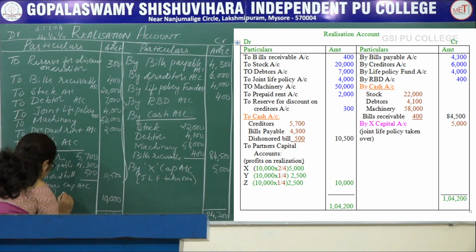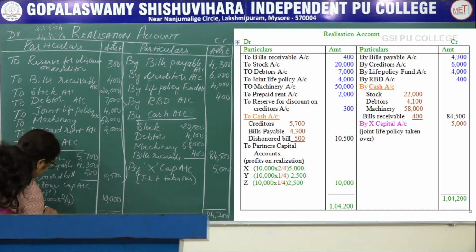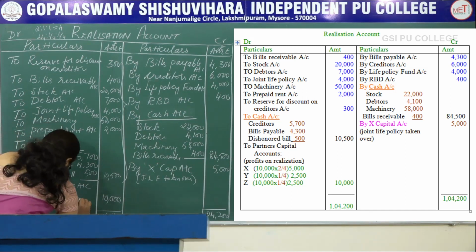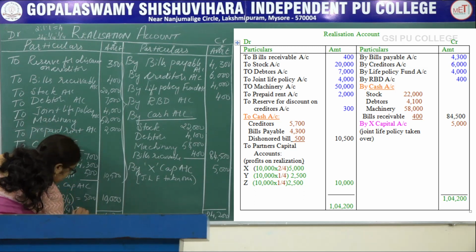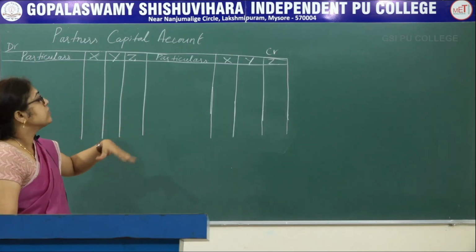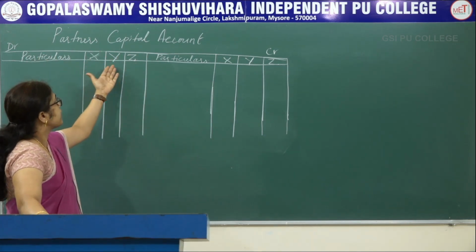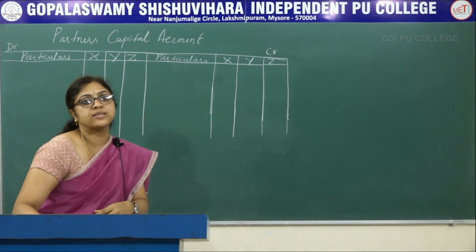Distribute this to the partners. 10,000 into X share 2 by 4, again 10,000 into 1 by 4 and 10,000 into 1 by 4 Z share, it comes to 5,000, 2,500, 2,500. Partners' capital account: write the heading, then debit and credit, write the particulars. So X, Y, Z column, particulars and X, Y, Z column.